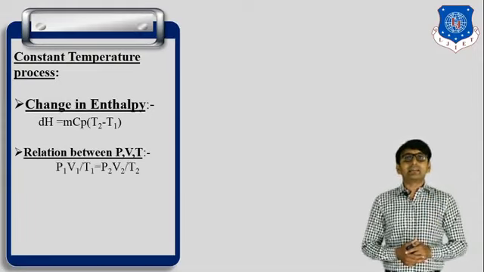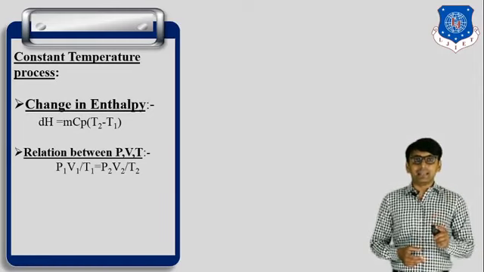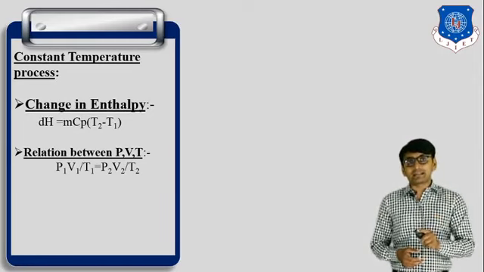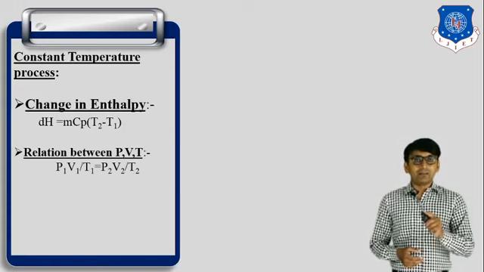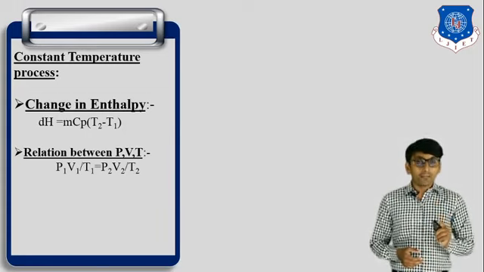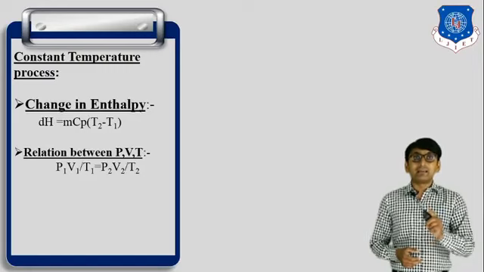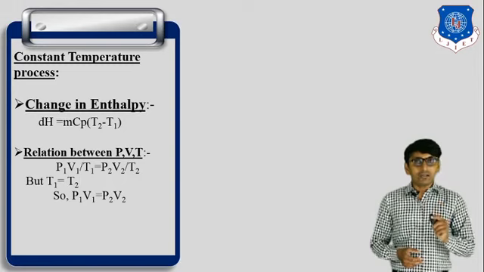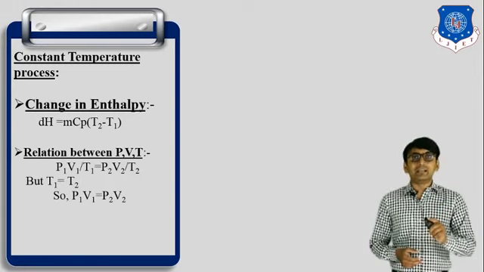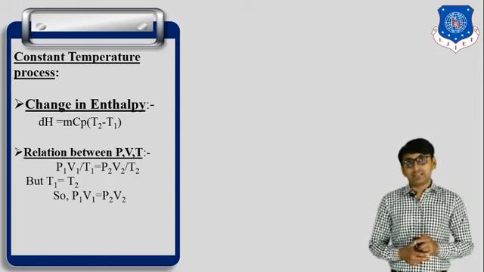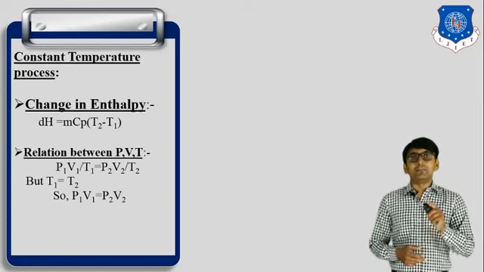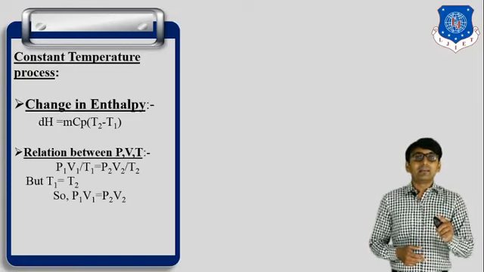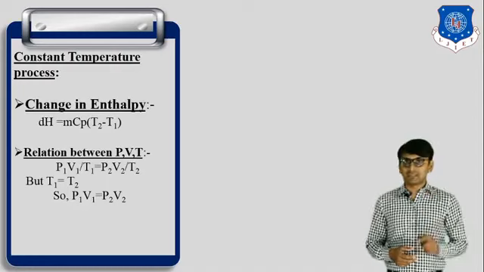Then relation between P, V and T. According to the characteristic gas equation, P1 V1 by T1 is equal to P2 V2 by T2. But here temperature remains constant, so temperature cuts out. So P1 V1 is equal to P2 V2. This is the relation between P, V and T for an isothermal process.